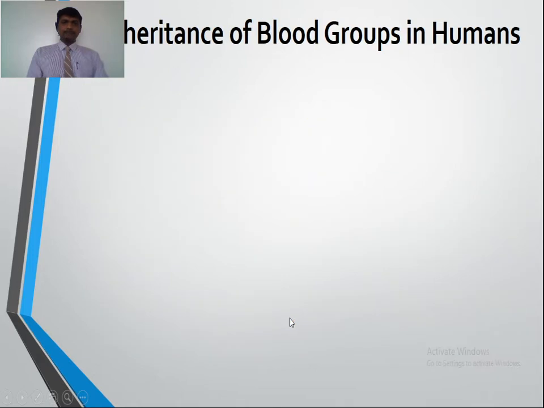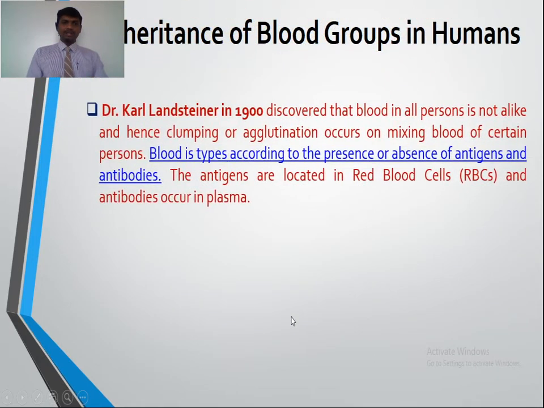Now, Dr. Karl Landsteiner in 1900 discovered that blood in all persons is not alike, and hence clumping or agglutination occurs on mixing blood of certain persons. Blood is typed according to the presence or absence of antigens and antibodies. The antigens are located in the red blood cells, RBCs, and antibodies occur in the plasma.